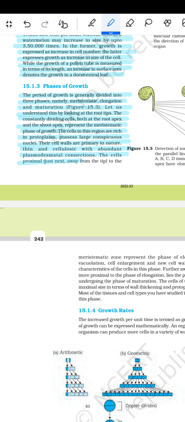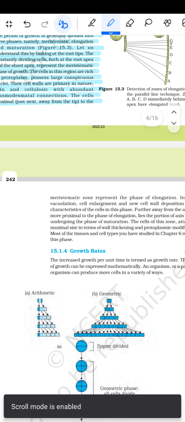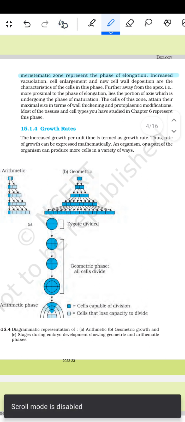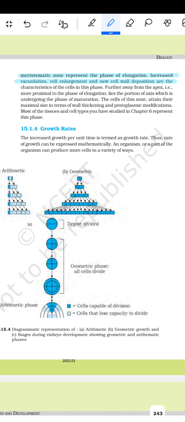The cells proximal, just next away from the tip to the meristematic zone, represent the phase of the elongation. Increased vacuolation, cell enlargement, and new cell multiplication are the characteristics of the cells in this phase. Further away from the apex, that means more proximal to the phase of the elongation, lies the portion of axis which is undergoing the phase of the maturation. The cells of this zone attain their maximal size in terms of the wall thickening and the protoplasmic modifications. Most of the tissue and the cell types we have studied in chapter 6 represent this phase.